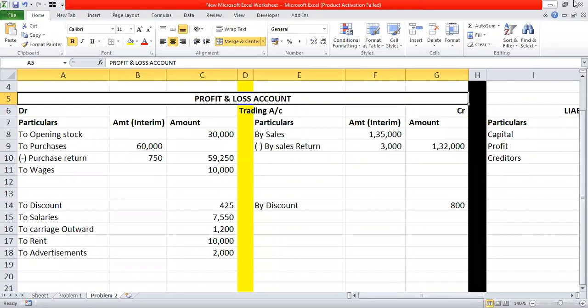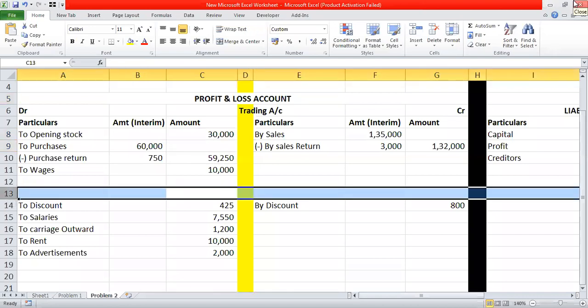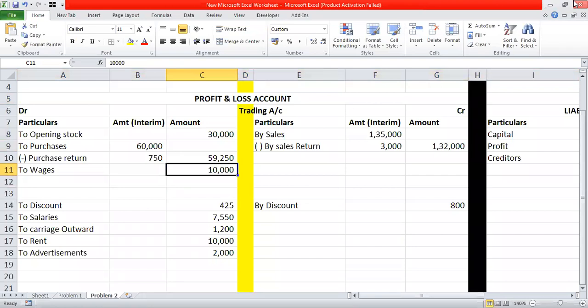Now what we have to do, we are going to consider the trading account up to this line only. So first of all, we will calculate the total of the debit side of the trading account. कितना आया है ये total? We will just limit ourselves to the trading account first. यहाँ तक ही अब हम सोचेंगे.